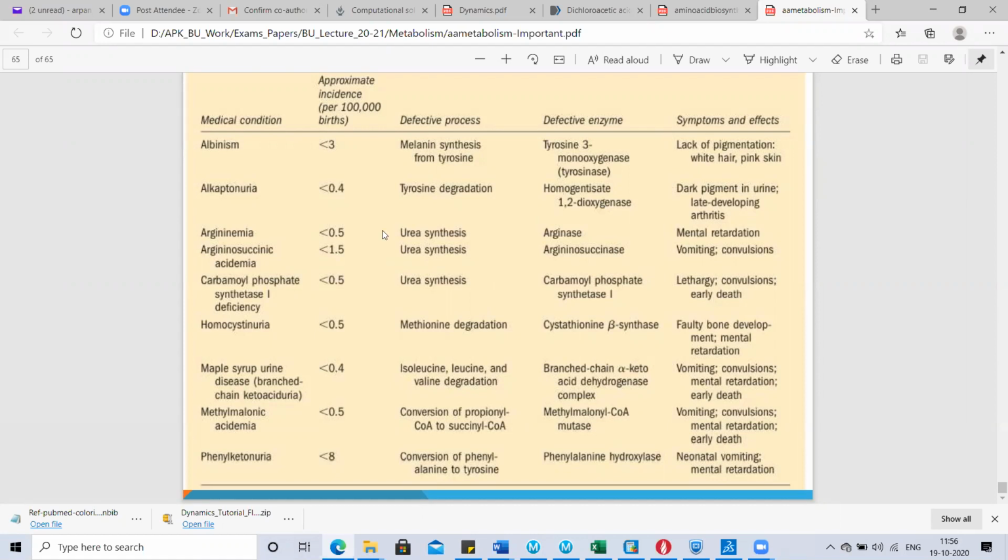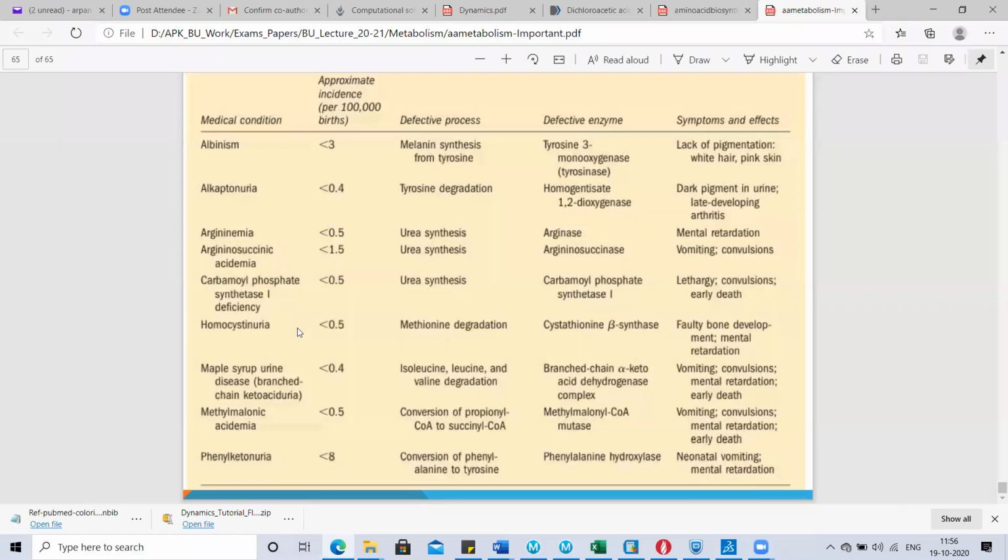Argininemia happens due to a defective urea synthesis pathway, and the defective enzyme is arginase. It basically leads to mental retardation. Argininosuccinic acidemia occurs due to urea cycle defectiveness, and here the defective enzyme is argininosuccinase, and the basic symptoms of this defect are vomiting and convulsions.